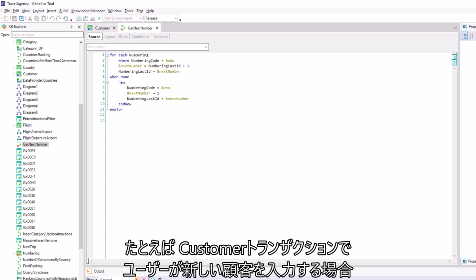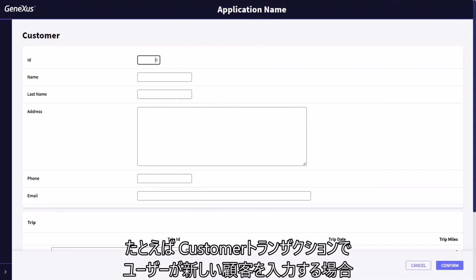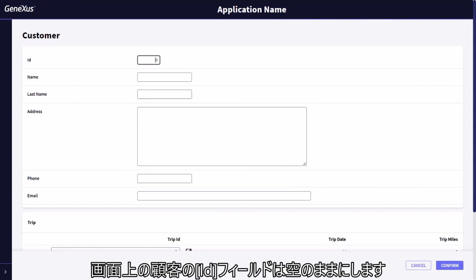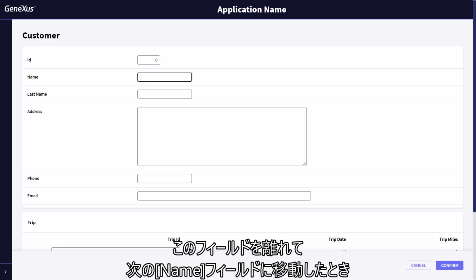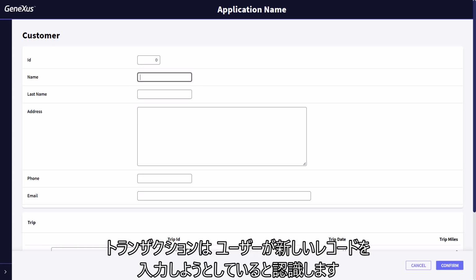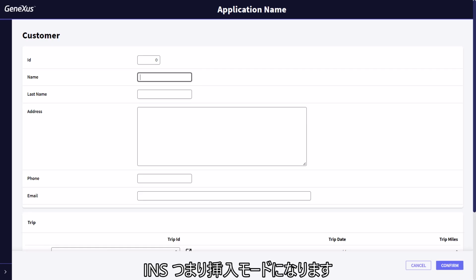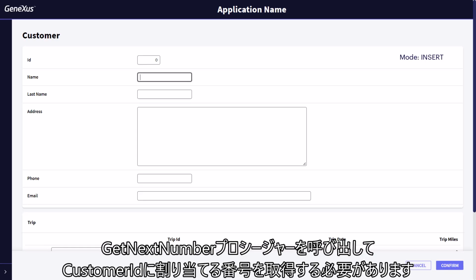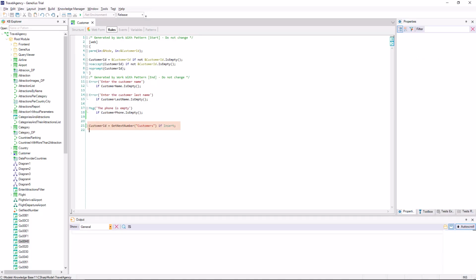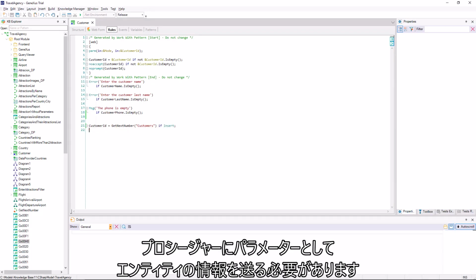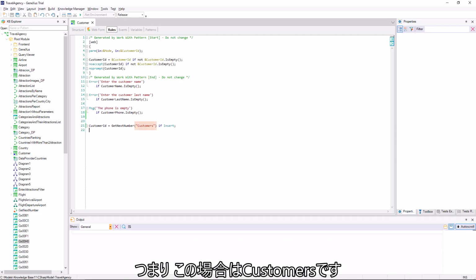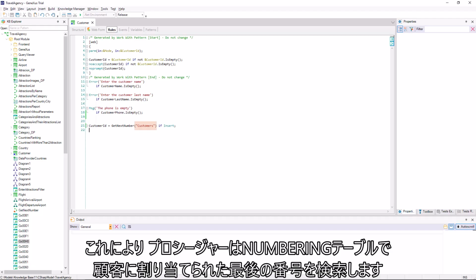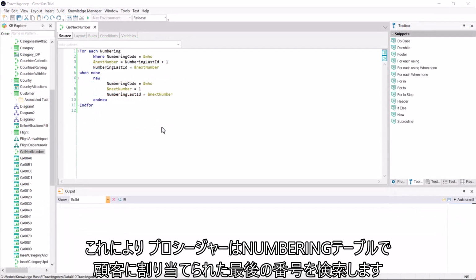For example, from the customer transaction, when the user wants to enter a new customer, he'll leave the customer ID field empty on the screen. And when he leaves the field, moving to the next field, customer name, the transaction will know that he's trying to enter a new record. It'll be in INS insert mode. Since the customer ID attribute is not auto-numbered, we'll have to invoke the getNextNumber procedure to obtain the number to assign to customer ID. We must send who we are as a parameter to the procedure. That is to say, in this case, customer, so that the procedure looks for the last number given to a customer in the numbering table.